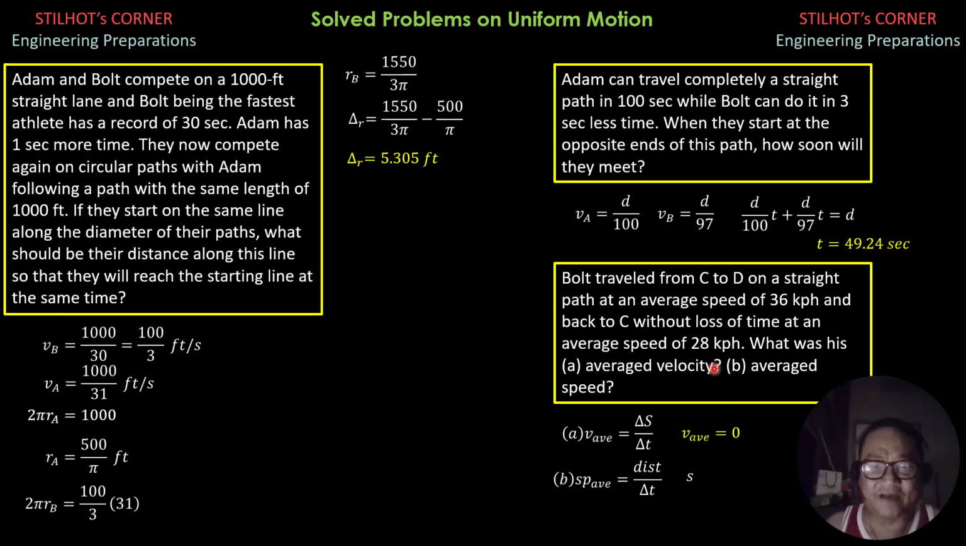So the average speed is 2d over the quantity d over 36 plus d over 28. We can cancel d and solve for the average speed. The average speed is 31.5 kilometers per hour. So that's it for this video.